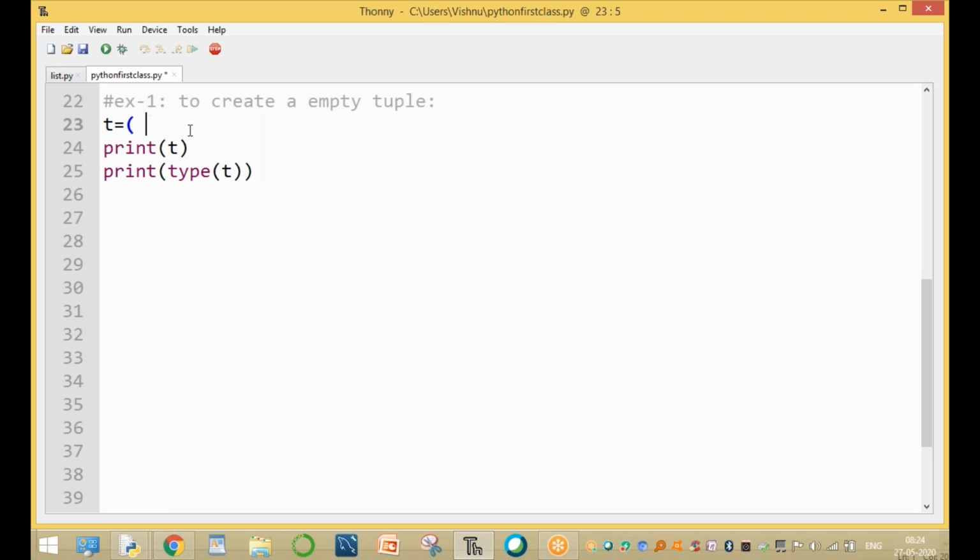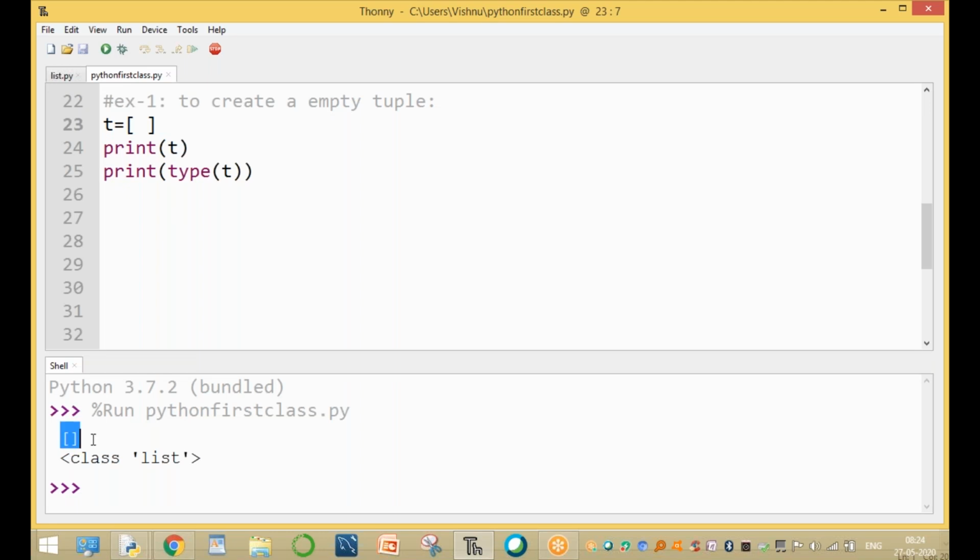For example, we are assuming square brackets. Square bracket means this is a square bracket. Please see the bottom of the screen. With square brackets, the data type is list type, because T is a variable enclosed by square brackets.